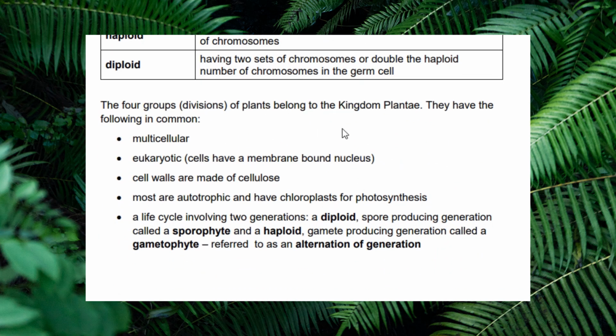These four belong to kingdom Plantae. They have these things in common. Multicellular. The eukaryotic cell walls are made of cellulose. Most are autotrophic and some have chloroplast for photosynthesis. A life cycle involving two generations, a diploid, spore-producing generation called sporophyte, and a haploid, gamete-producing generation called gametophyte, referred to as an alternation of generation.